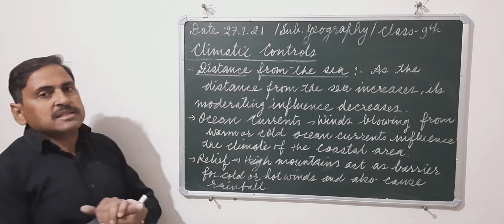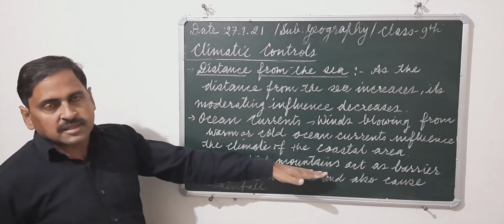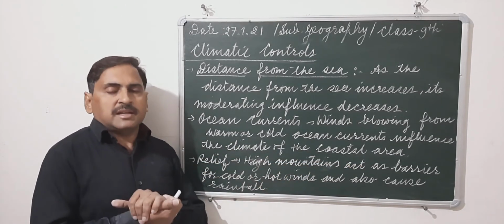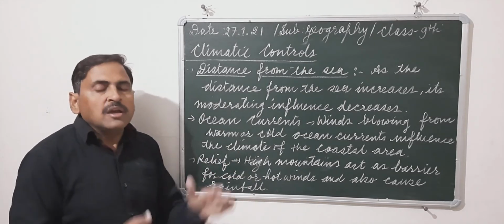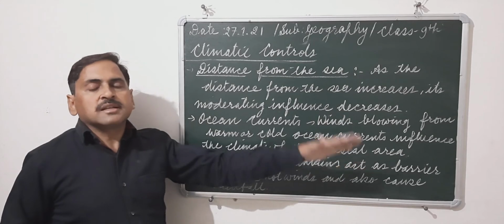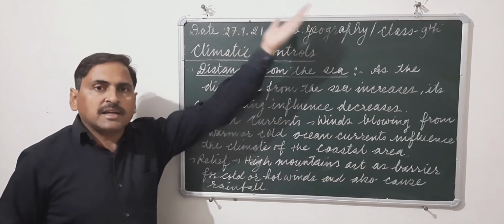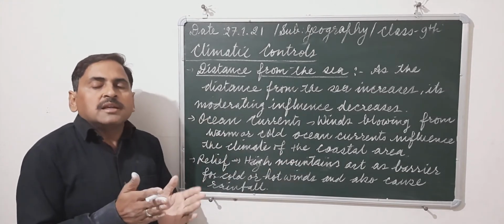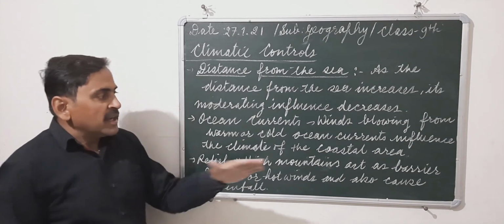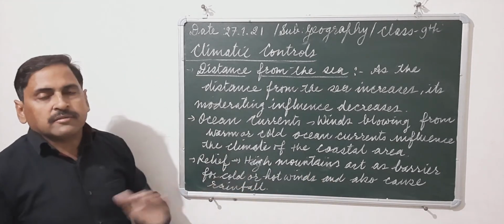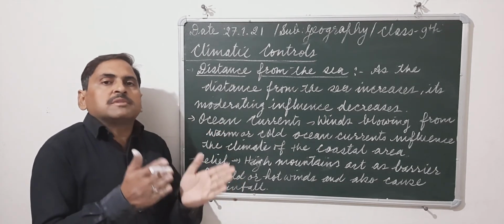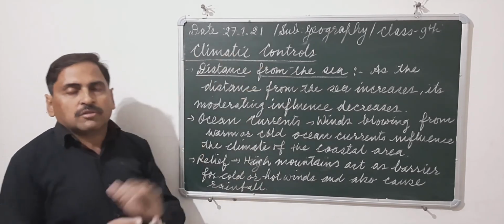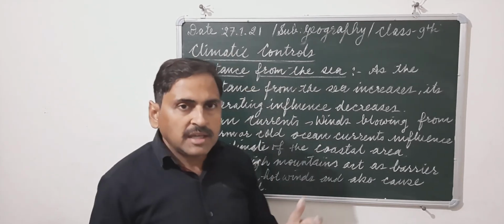Then relief also plays a big role. If there are high mountains, they work as a barrier for cold or hot winds. Say, for example, the Himalayas. What do the Himalayas do? They act as a barrier for the cold winds which blow from the Arctic regions. And that's why, because of the Himalayas only, our country does not face severe winter. Likewise, they also cause rainfall if they come in the path of the rain bearing winds. So, these all are the six climatic controls which affect the climate of any place.